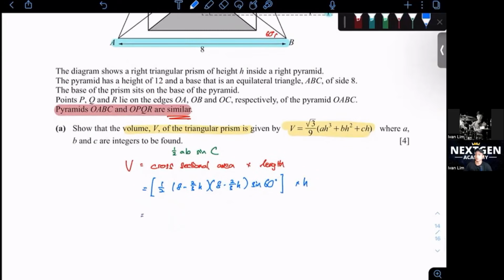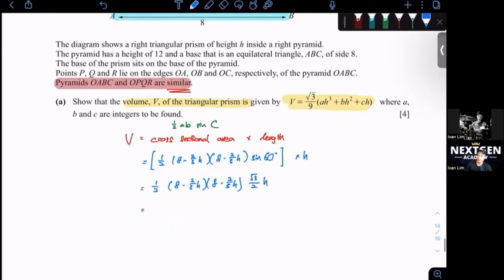So let's simplify this. We will get 1 over 2, 8 minus 2 over 3 h, 8 minus 2 over 3 h. Sine 60 degrees here will be root 3 over 2, times h.